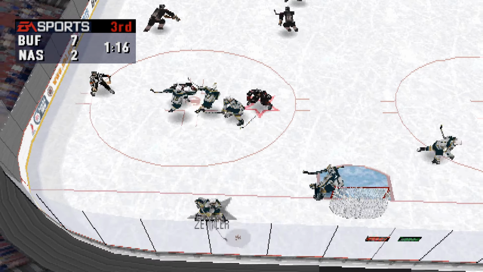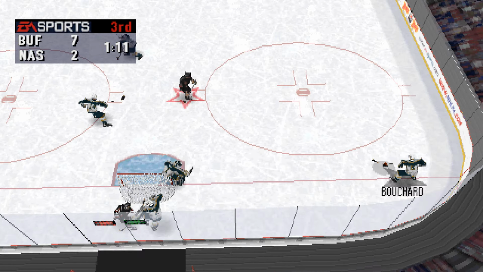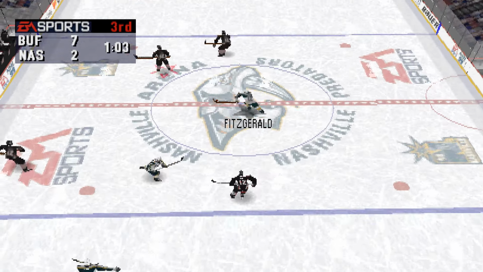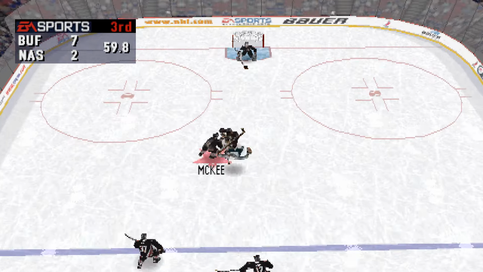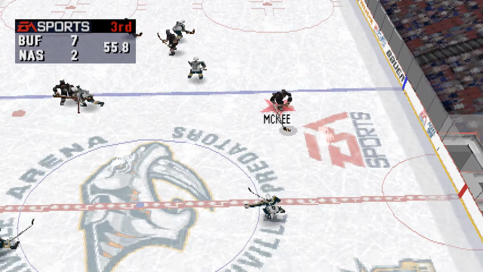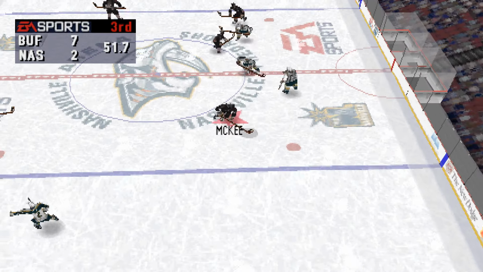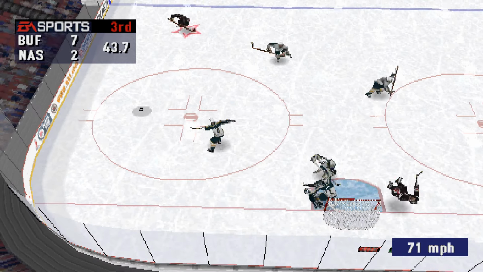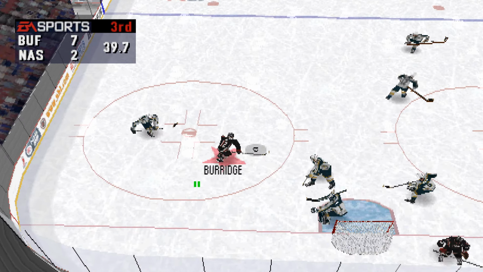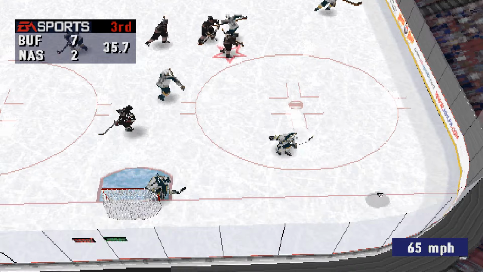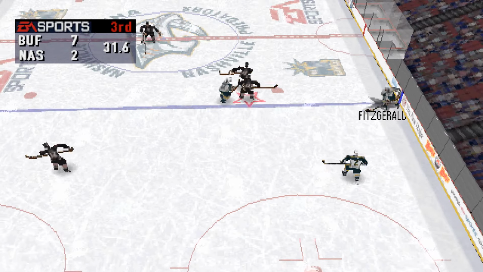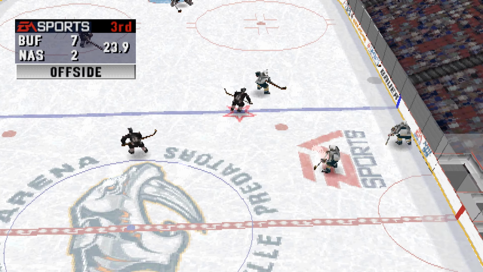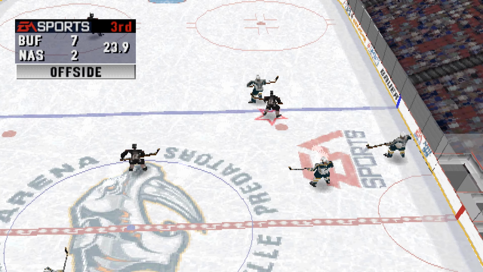The Nashville Predators win the faceoff. To Bouchard. To Fitzgerald. Last minute of play in the third period. McKee over to the wing. McKee to the net. Nashville needs to get a fresh line out there. Burridge blasted it. Bouchard passes ahead. Fitzgerald over to the wing. Chips it ahead to Sikora. That's offside.